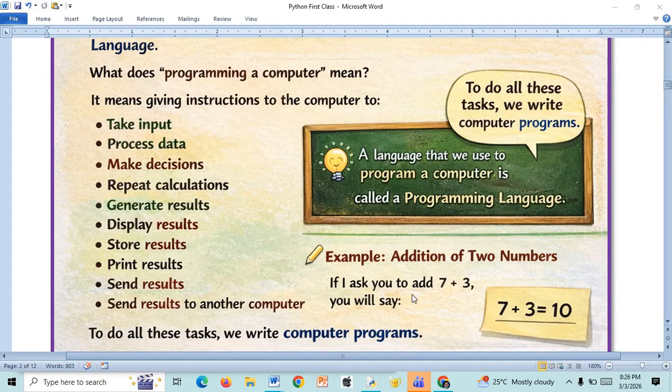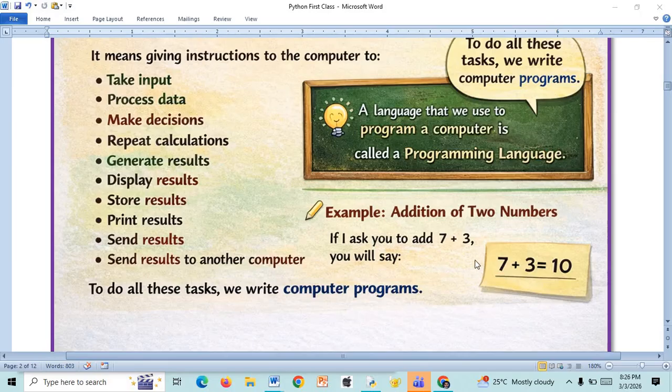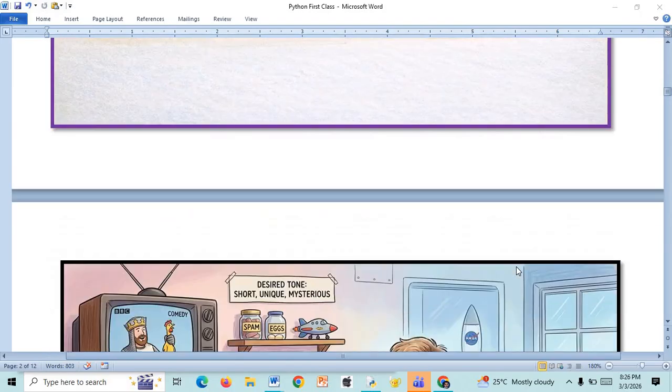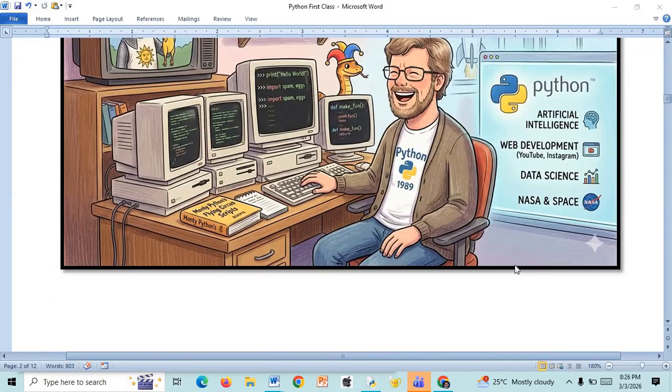Now if I ask you to add 7 plus 3, you add like this. Then how do you write the program for it? Let us see the next one.